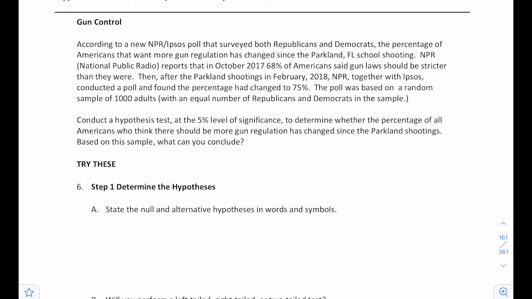The poll was based on a random sample of 1,000 adults, with an equal number of Republicans and Democrats in the sample. Conduct a hypothesis test at the 5% level of significance to determine whether the percentage of all Americans who think there should be more gun regulation has changed since the Parkland shootings. Based on the sample, what can you conclude?